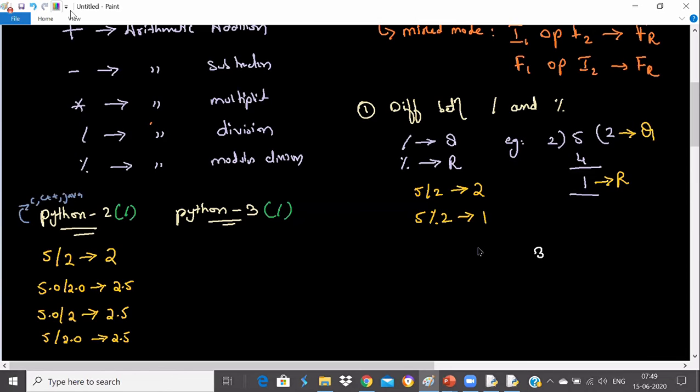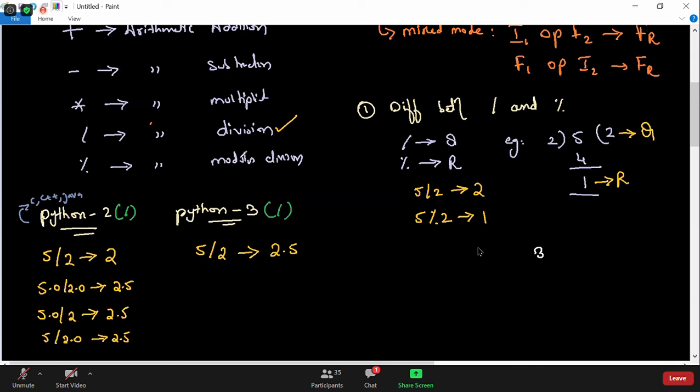But Python 3 says that even if you ask what is 5 by 2, it will not give you 2, it will give you 2.5. If you remember, I told you that all the operators work in 3 different modes except one, and that one is the division operator. The division operator does not work in the modes. Even though the values are integers, it will give you a floating point value.